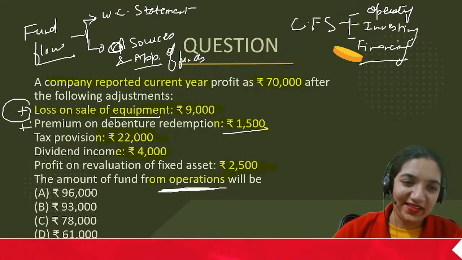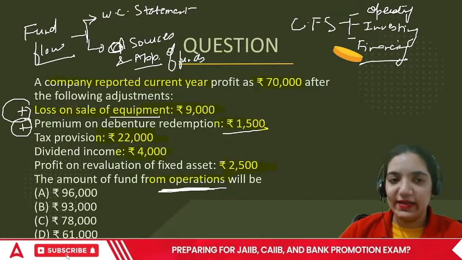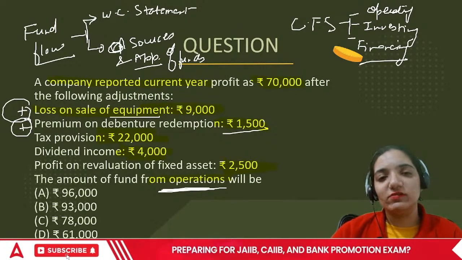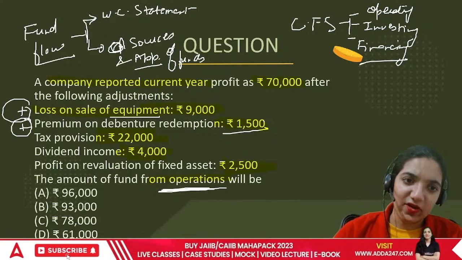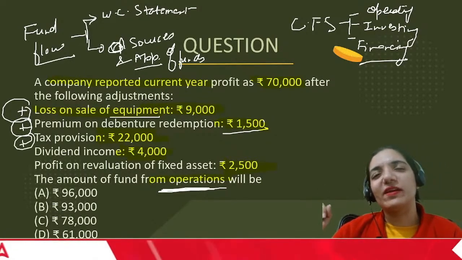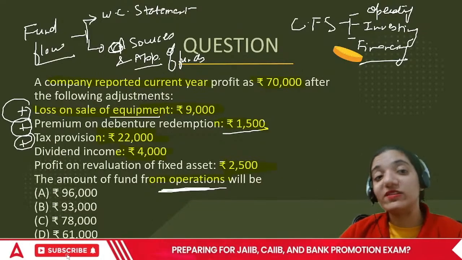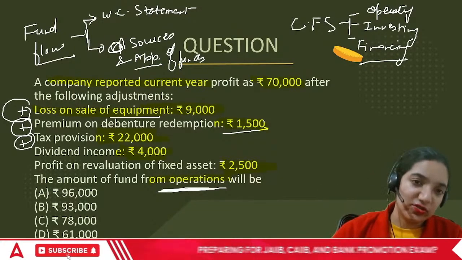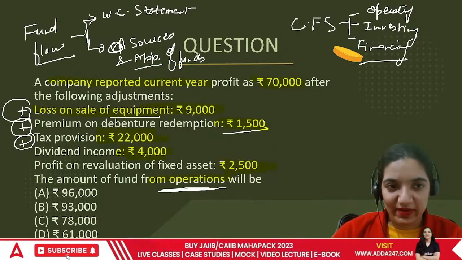So I'll be cancelling it by adding it. Tax provision, this is as such allowed, but first of all, we add it back. Because I said I have to pay 10,000. The actual amount is important. The provision is not. So whatever the provision is, we'll be adding it back.